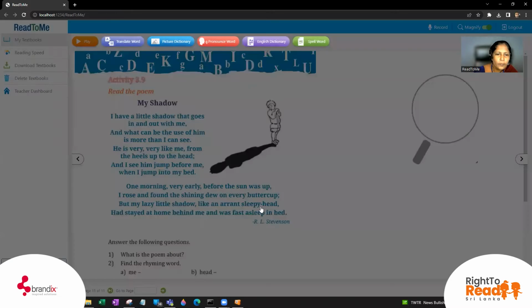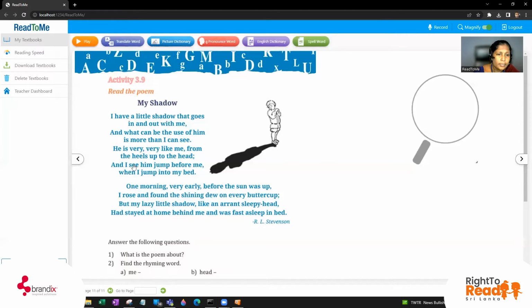The heels up to the head, and I see him jump before me. What has happened? This shadow is jumping also when I jump into my bed. So, I'm going to ask you a small question. What can you say about this boy? Is this boy a studious one or a very lethargic or lazy person? What's your answer? Yes, surely this person is very lazy. Oh, this boy is very lazy.